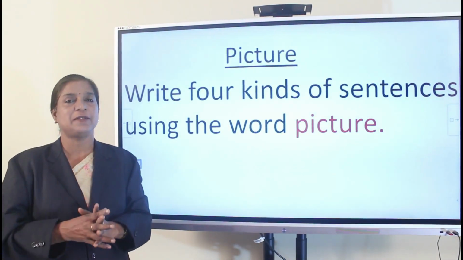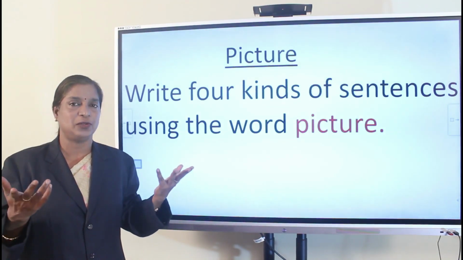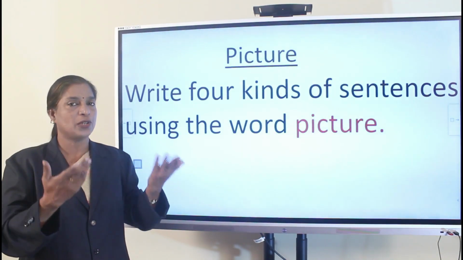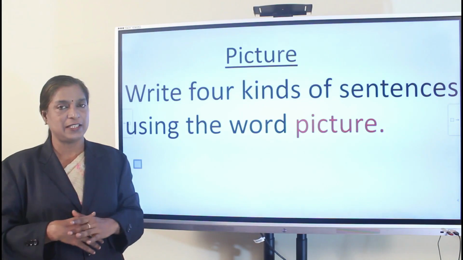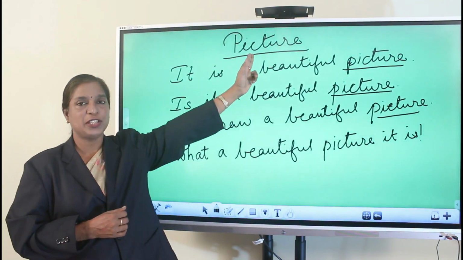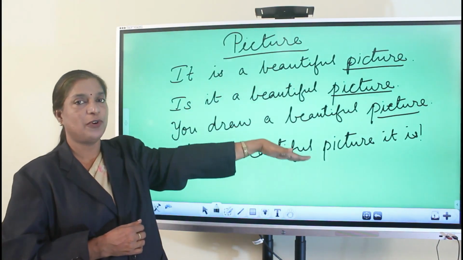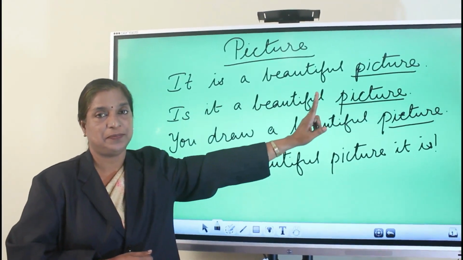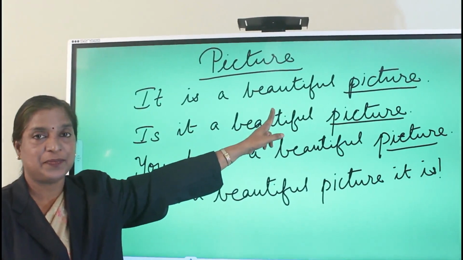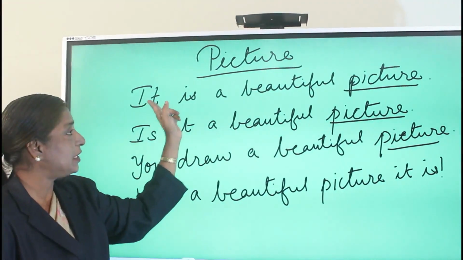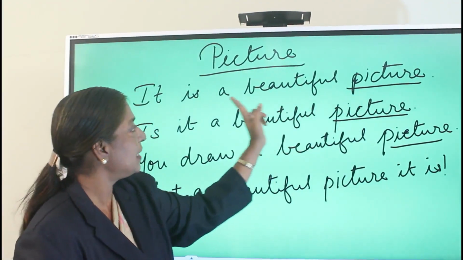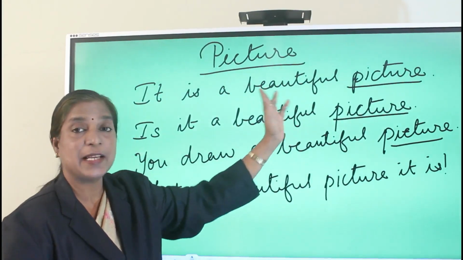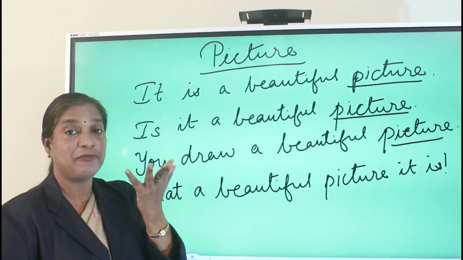Using the word picture, we can form any word you can take and you can write, or you can form 4 kinds of sentence. See here, as I said, using the word picture, you can form 4 kinds of sentence. See the first one, it is a beautiful picture. This is a city. See, it begins with a capital letter, it ends with a full stop. It is a beautiful picture. It is saying something about the picture. It is giving an information about the picture.